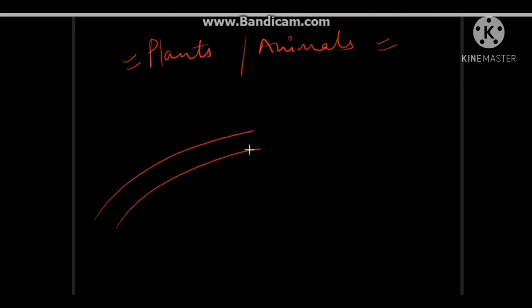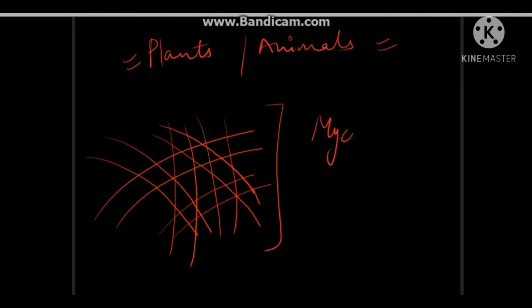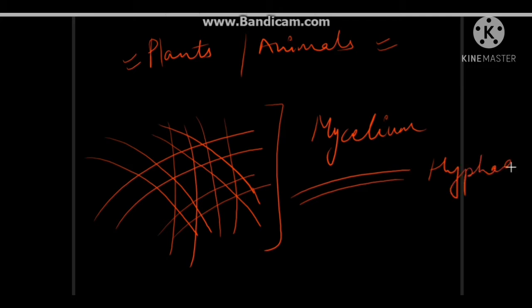If we see their structure, they have a root-like appearance. They do have a root-like structure which is able to absorb the nutrients from the substratum where they are present. This whole structure is known as mycelium, whereas this single structure is known as hyphae. This is all about the plant characteristic.